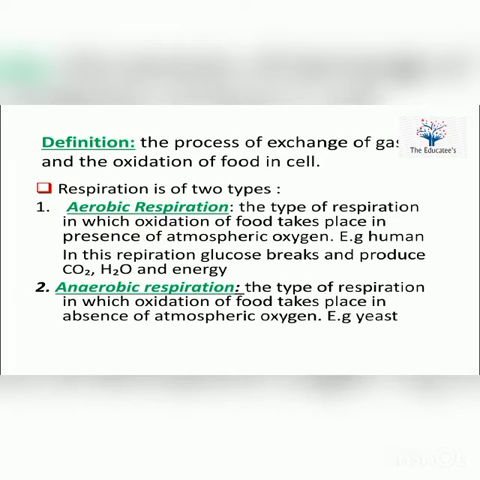Aerobic respiration means the type of respiration in which oxidation of food takes place in the presence of atmospheric oxygen. That process is called aerobic respiration. Example, in case of humans. In this respiration, glucose breaks down and produces CO2, H2O and energy. So, oxygen is utilized over here. This type of respiration is called aerobic respiration.